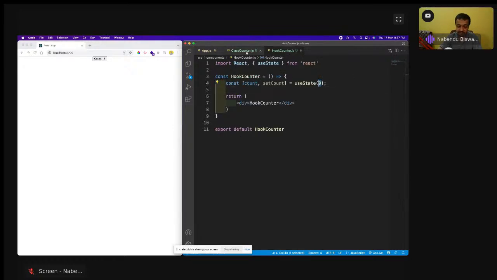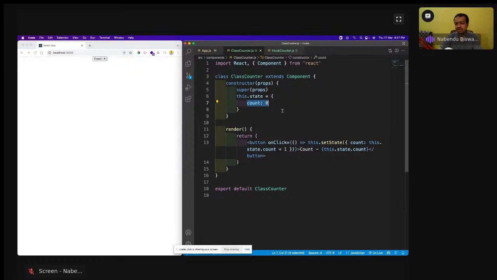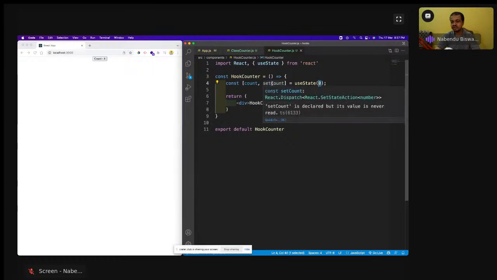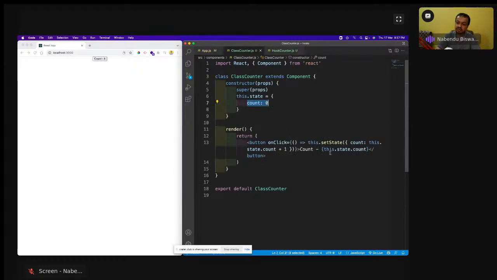But there are two or three differences, and these differences are very big. One is that here this.state is an object, while here it is not an object, which causes a bit of a problem, and we're going to see what problem it causes. So count is 0. Then what is setCount? setCount is the equivalent of setState.